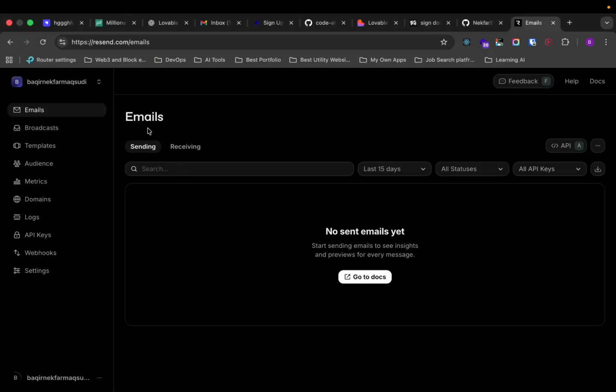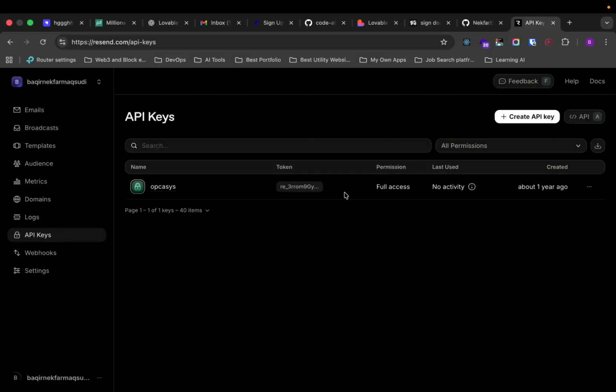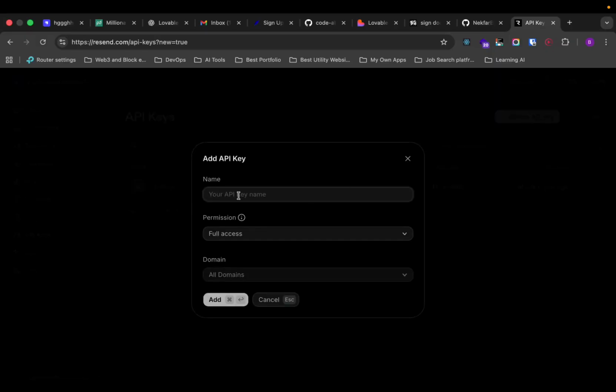But you see, we have these emails which are already sending or receiving, and then we are going to come to this API key probably. Oh, I've already used this service for another project, but I didn't remember it. So I'm going to create this new API key here, and I'm going to name it the sign doc API key, and then it's going to be full permission, and then all domains. It's okay right now for testing. We can restrict this afterwards.